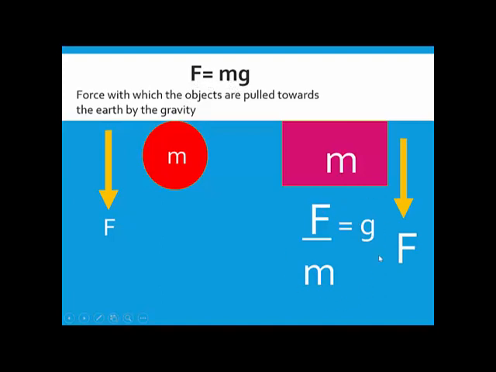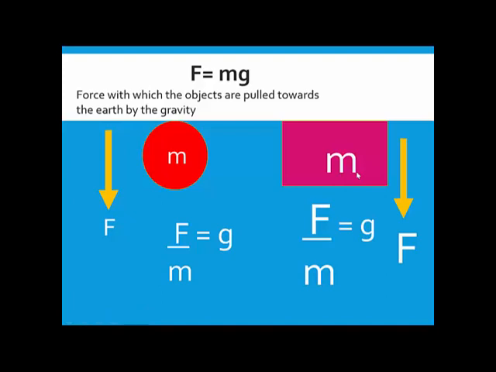So I'm using the same formula here in the case of the second object. In the case of the second object, your acceleration due to gravity will be the force with which it is pulled by the earth divided by its mass. Similarly, if I take the first object, the small object, again the acceleration due to gravity is equal to the force with which the object is pulled divided by this mass. Okay, so what do you think? Will this g be the same in both the cases? Ratio will remain the same. See, what did I tell you?